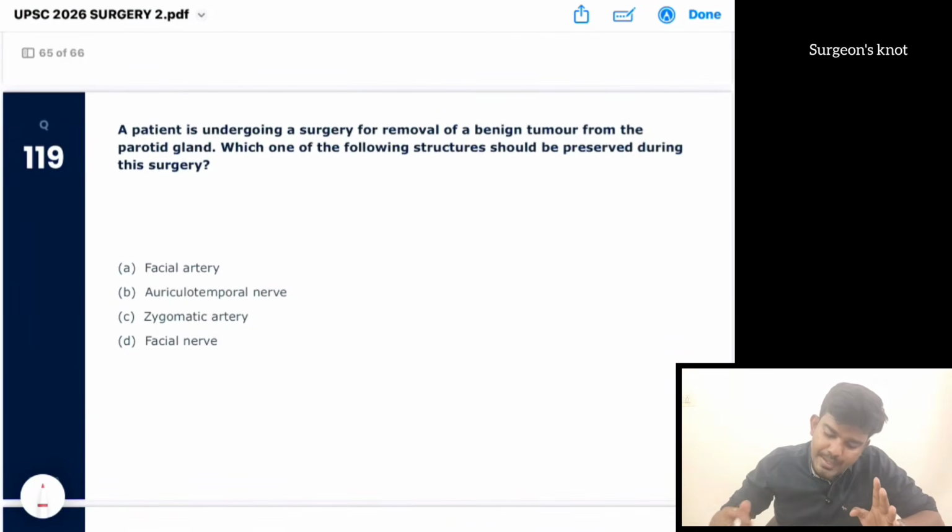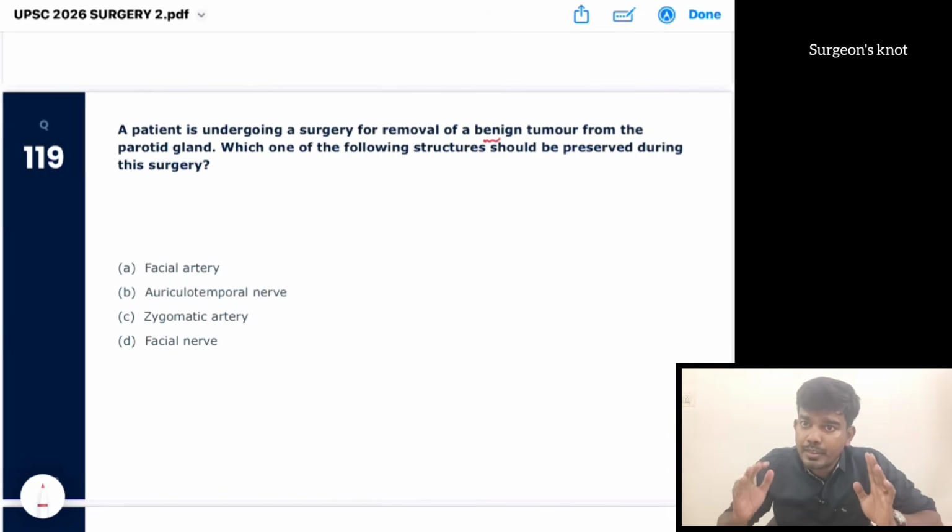A patient is undergoing surgery for removal of a benign tumor from a parotid gland. Which one of the following structures should be preserved during the surgery? In case of a benign tumor, usually we will be doing a superficial parotidectomy, saving the facial nerve. So the answer is facial nerve. In case of any malignancy, we can sacrifice the facial nerve. Facial nerve has to be saved in case of benign tumors. Suppose it is not possible, we can sacrifice the facial nerve.